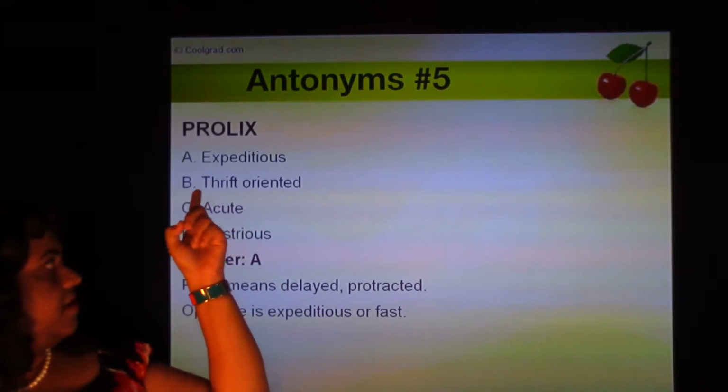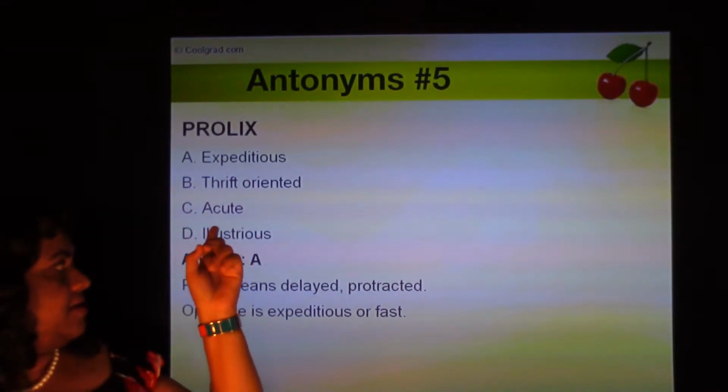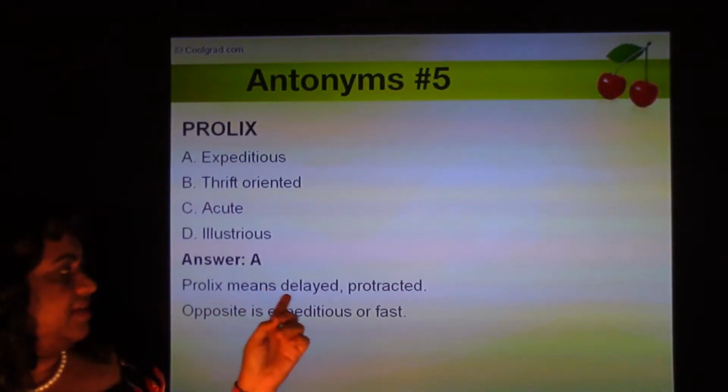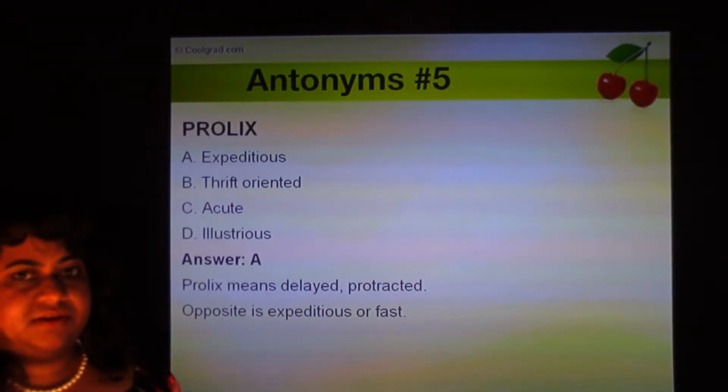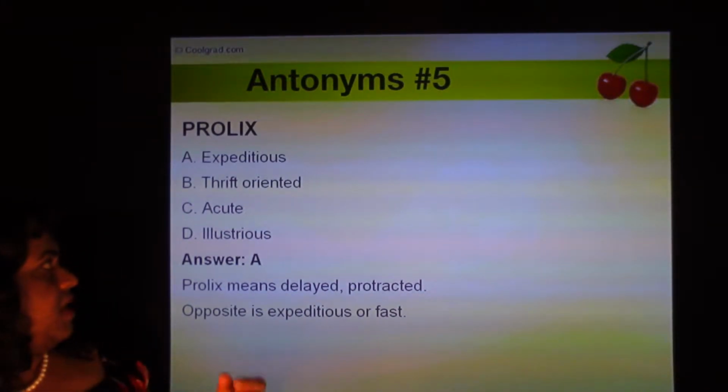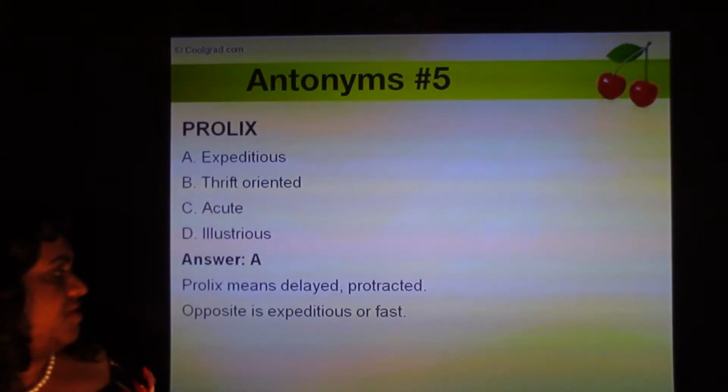So the four options are expeditious, thrift-oriented, acute, and illustrious. Prolix means delayed or protracted. Something that has been delayed for a long time is prolix. So the opposite of that would be expeditious.